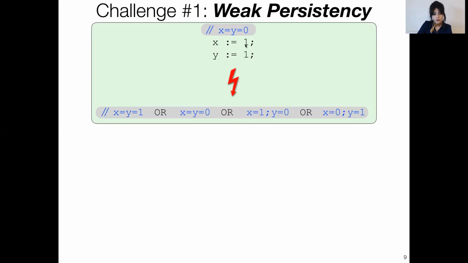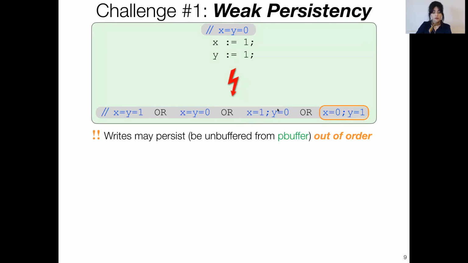Or if the first one propagated to memory and the second one didn't, I will see x is 1 and y is 0. But most surprisingly, it's possible for me to see the second write having propagated, but not the first one. In other words, I can see these persists out of order. And intuitively, the reason for that is because, as we said, the writes in the p-buffer on different locations can be propagated to memory in an arbitrary order.